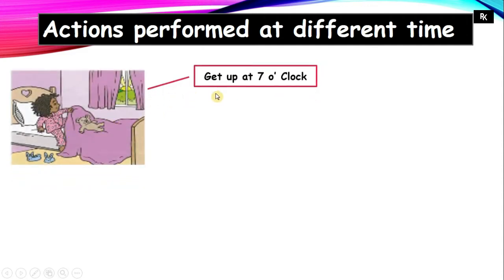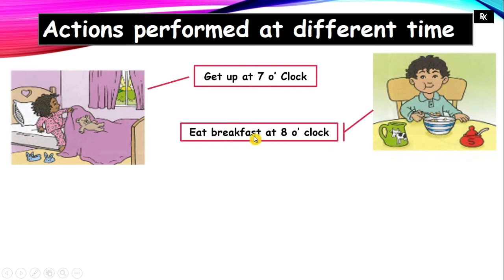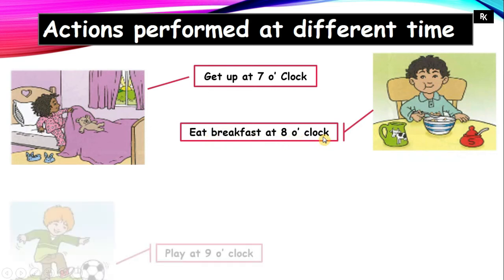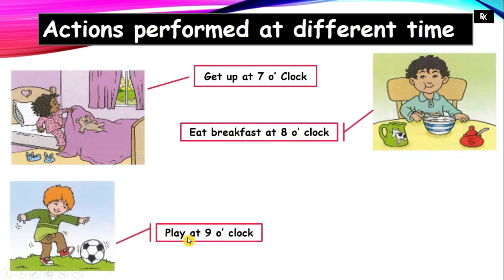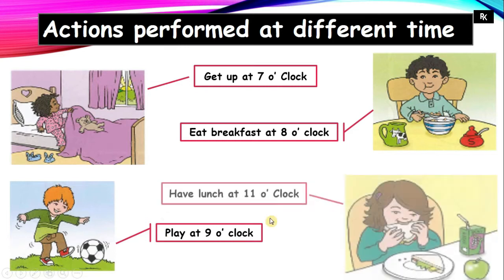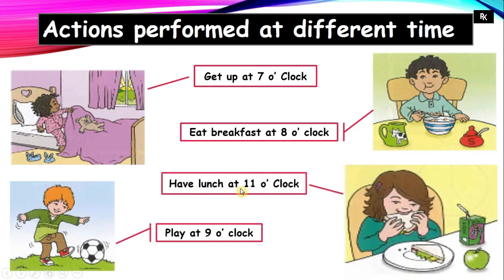We get up at 7 o'clock. This is the first activity that we do. Then we eat breakfast at 8 o'clock. You can play at 9 o'clock and have lunch at 11 o'clock. So these are some actions that you perform in the day.